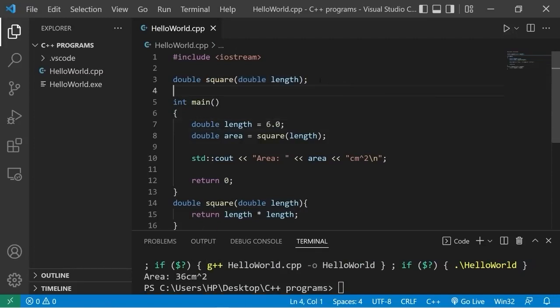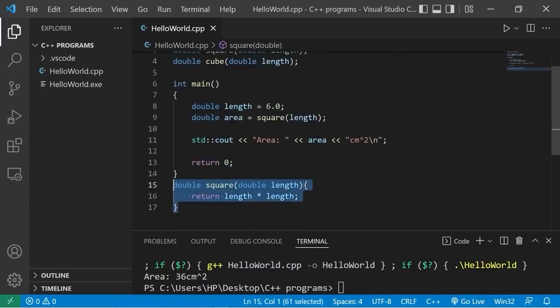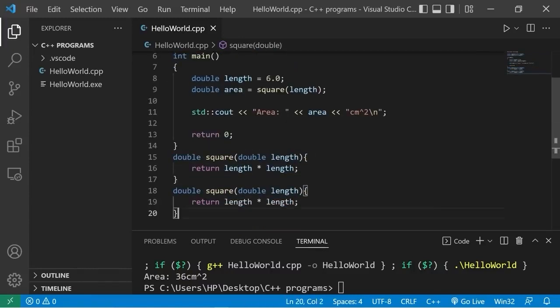Let's create another function. This function will find the volume of a cube if we know the length of a side. We'll return a value of the double data type, but I will name this cube. We will still accept a length of the double data type. Let's copy this, paste it, change square to cube, return length times length times length.